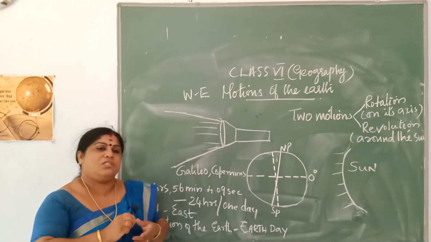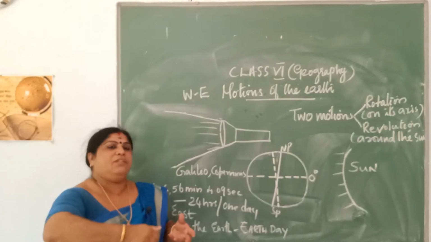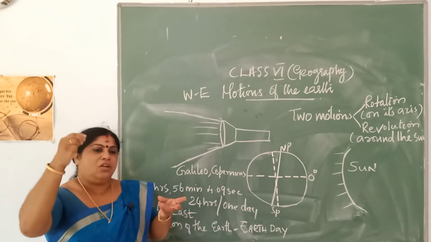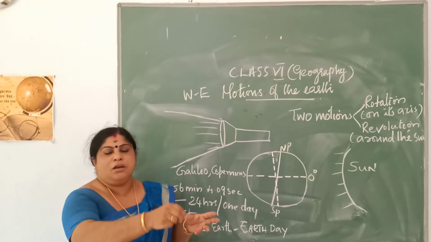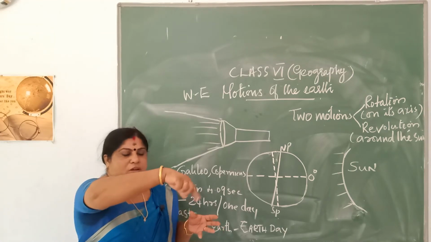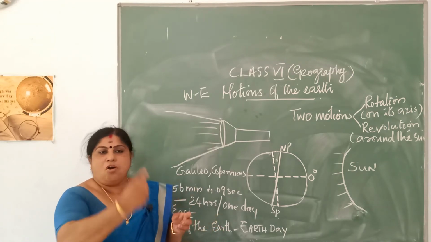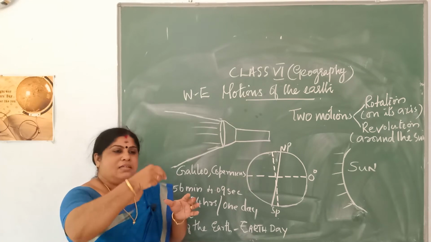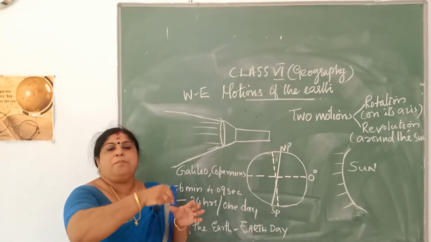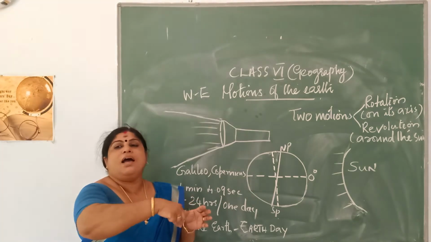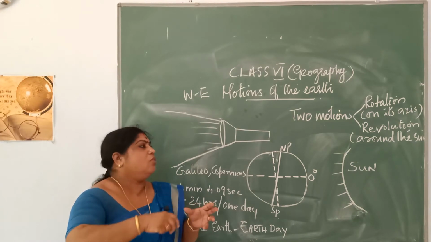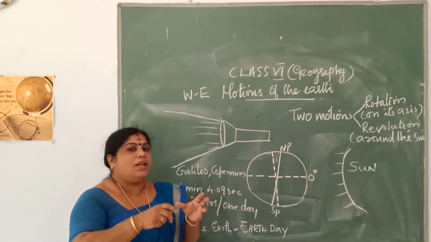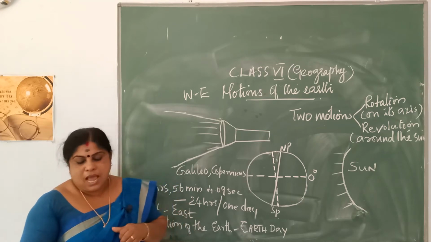I think all of you have seen a top and you have played with a top also. It will have a string over it. When you place it down onto the floor, it will be spinning. It will have a long pole in the middle, and the top on its pole will be spinning as per the velocity, isn't it? It is like this that the earth is also like a top spinning on its axis.